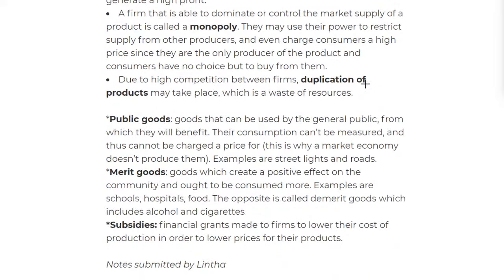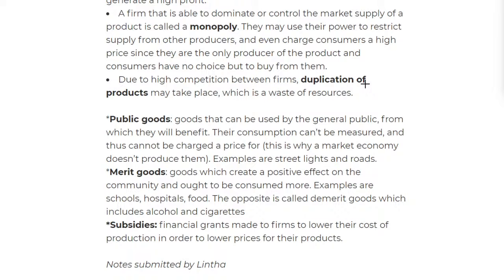Finally, let's move on to the three terms. It's not disadvantages, I would say, but it's just terms you need to know. Okay, public goods. So here's where I come to public goods: goods that can be used by the general public, from which they will benefit. Their consumption cannot be measured and thus cannot be charged at any price. And that's where we have the problem of free riders. You get to know about that when we look at the mixed economic system. We'll look at that one, but that's where we look at the free rider problem.